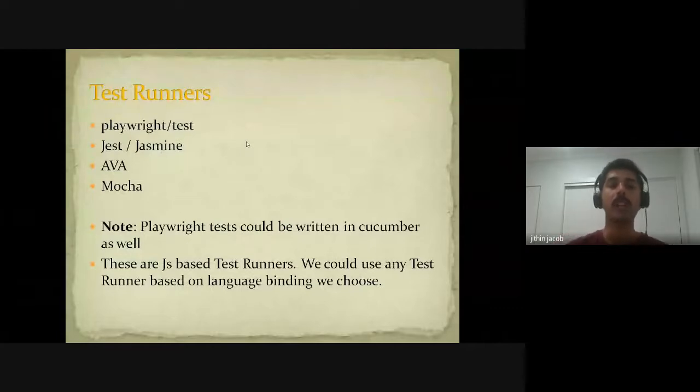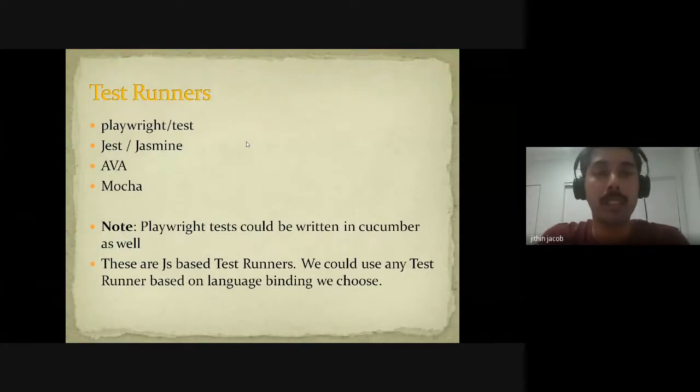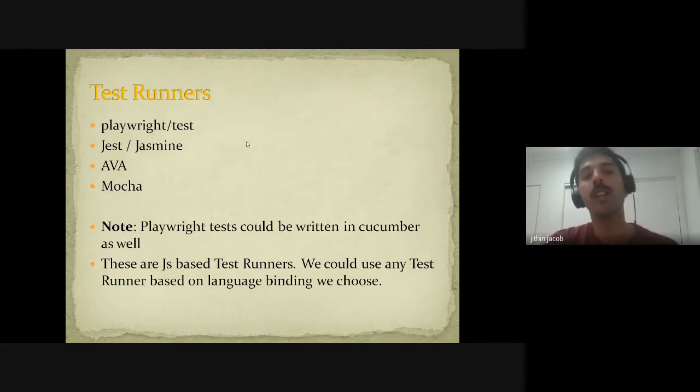So what are the test runners available with this? We have already seen the Playwright test runner, where we can use test and expect. It supports Jest, Jasmine, Ava, and Mocha as well. All of them use describe and it, so we can just mention describe and it and run the test cases. You could also write your test cases in Cucumber, so you are in BDD syntax.